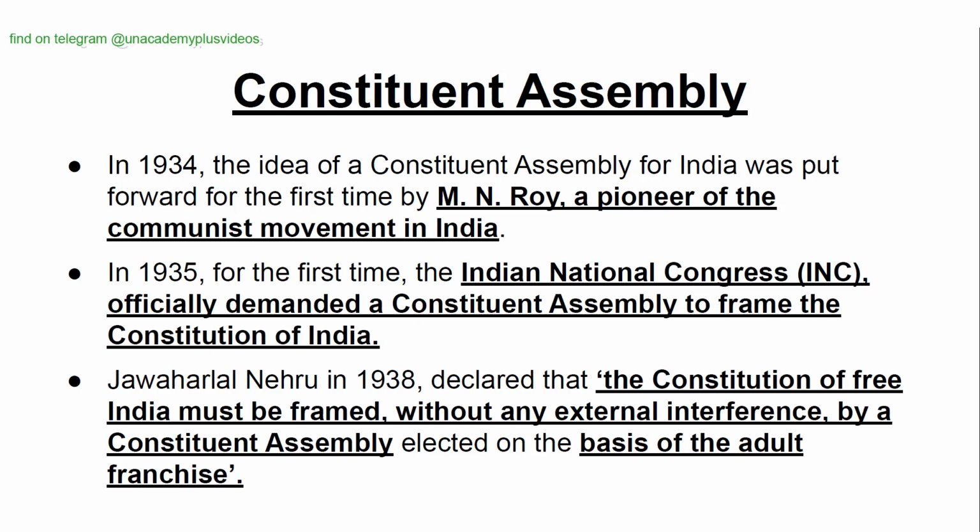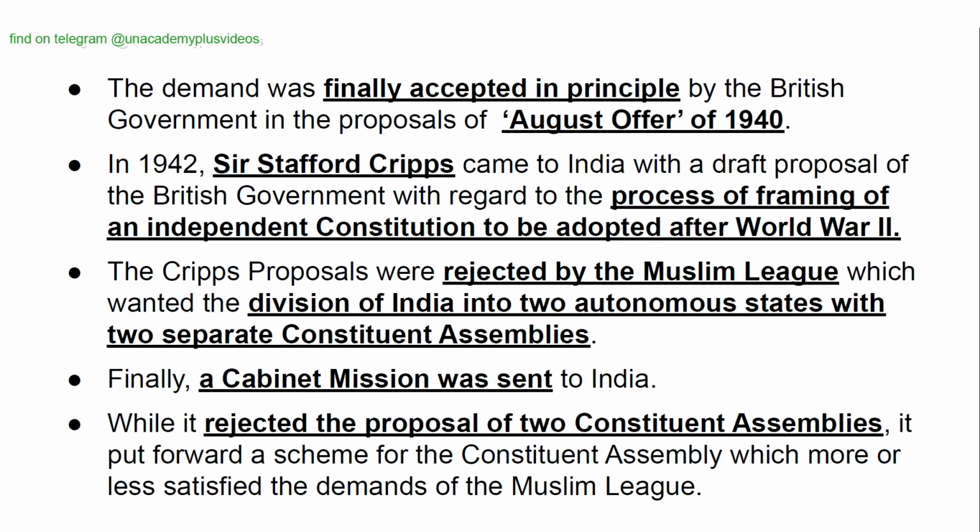In 1935, for the first time, the Indian National Congress officially demanded a Constituent Assembly to frame the Constitution of India. Jawaharlal Nehru in 1938 declared the Constitution of Free India must be framed without any external interference by a Constituent Assembly elected on the basis of the adult franchise. The demand was finally accepted in principle by the British government in the Proposals of August Offer of 1940.